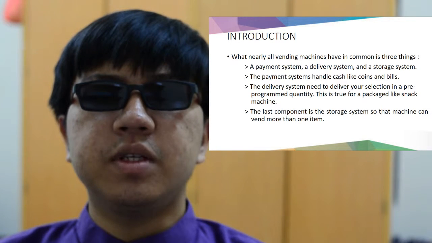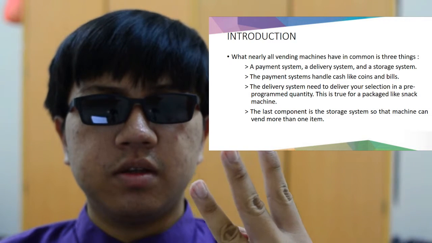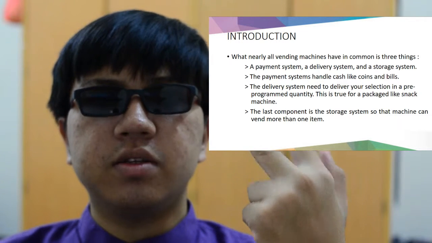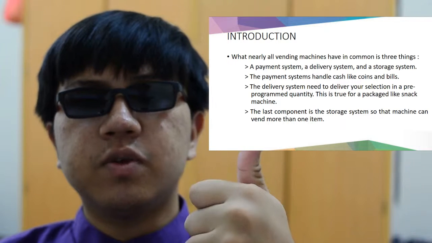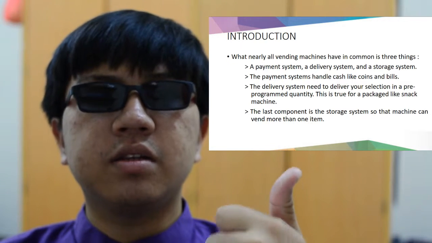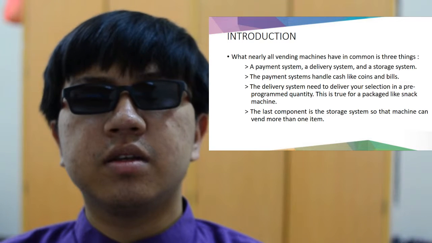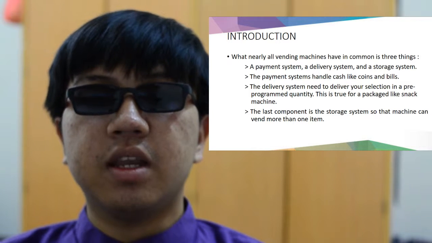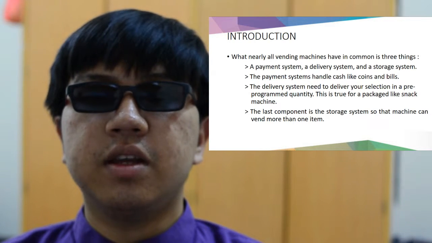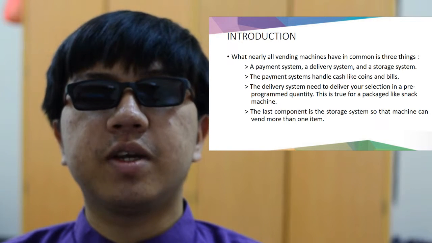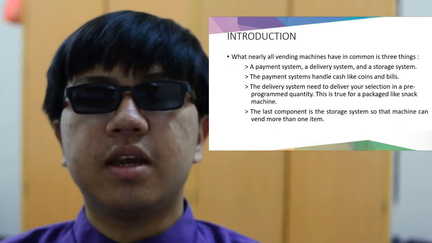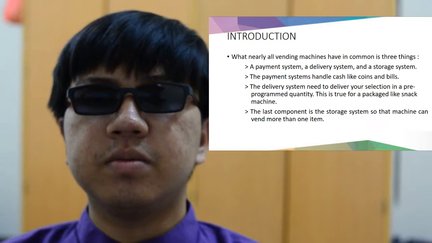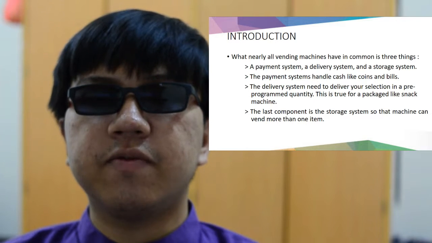What nearly all vending machines have in common is three things: the payment system, the delivery system, and the storage system. The first one is the payment system. It handles cash like bills and coins. The second is the delivery system. It handles and delivers your selection in a pre-programmed quantity. It's true for packages like snack machines. The last component is the storage system. The storage system is so that the machine can vend more than one item.